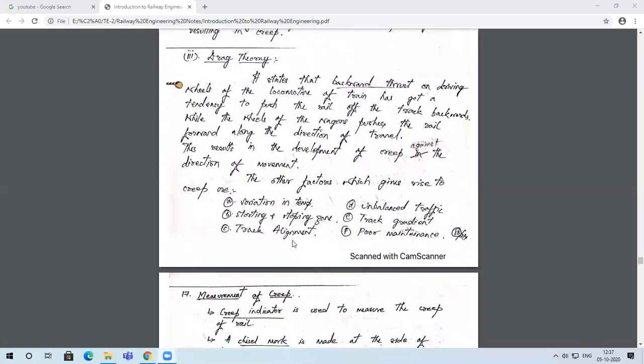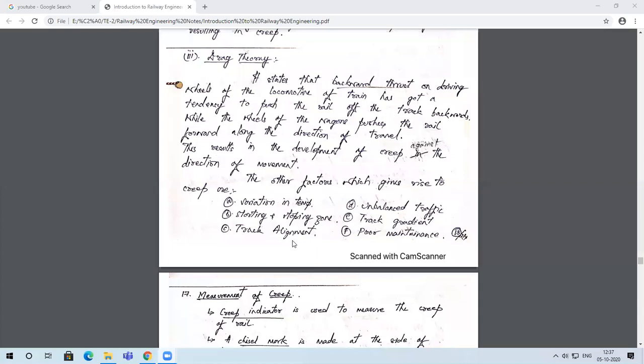Then there is the drag theory. This drag theory is basically because of the backward thrust given by the driving wheels of the locomotive. The locomotive, as I told you, is the section of the train which has the engine within it and which is responsible to pull or push the wagons trailing behind.